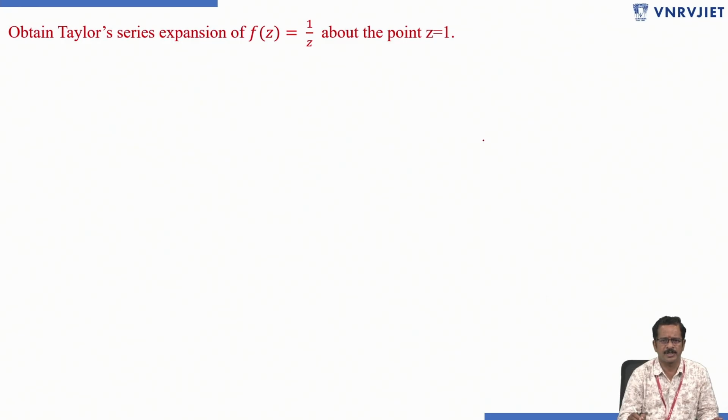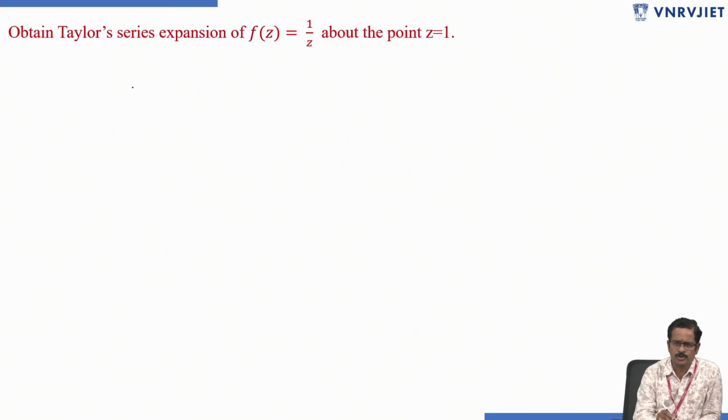Taylor series expansion of f of z equals 1 by z.